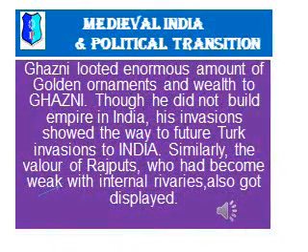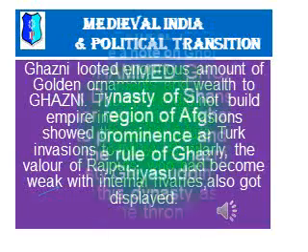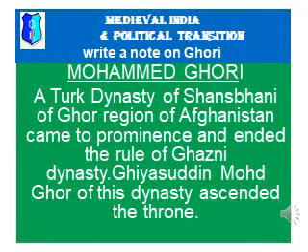As I told, Ghazni looted an enormous amount of golden ornaments and wealth to Ghazni. Though he did not build an empire in India, his invasion showed the way to future Turk invasions of India. Similarly, the Rajputs, who had become weak with internal rivalries, also got themselves engaged. The next one from the Ghazni area, the nearest area, was Ghor. Ghori, Muhammad of Ghor we can call him, or Ghori dynasty. From that Ghor area he was coming near to the Ghazni area, so he was called Ghori.